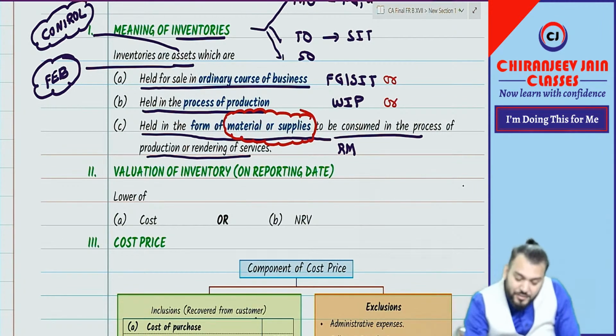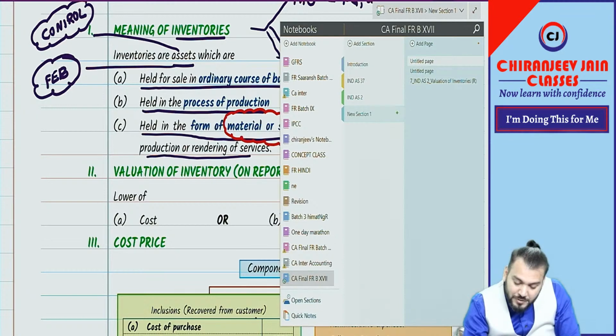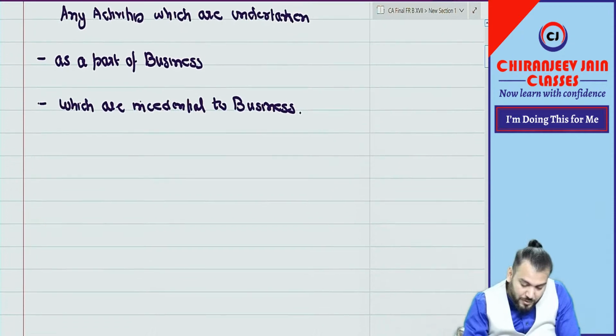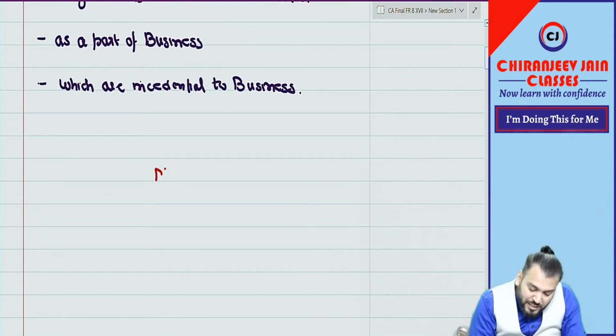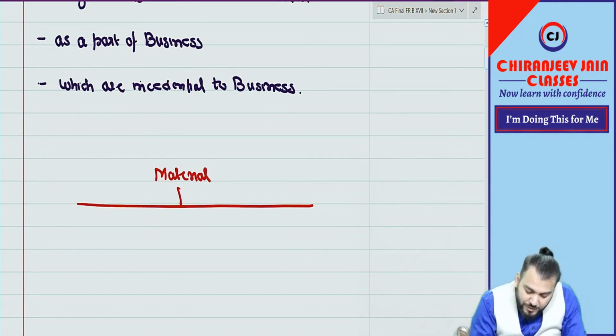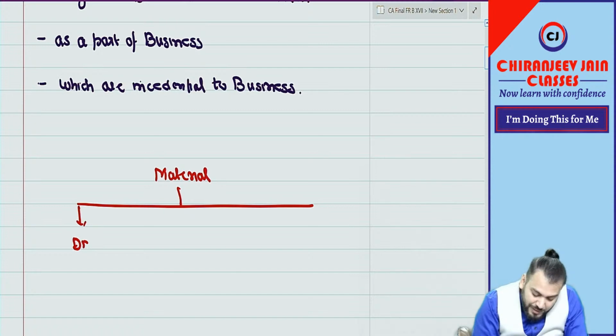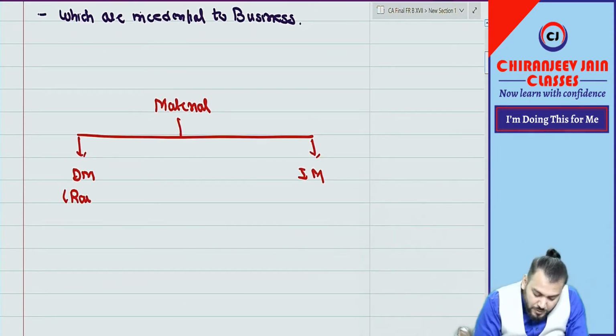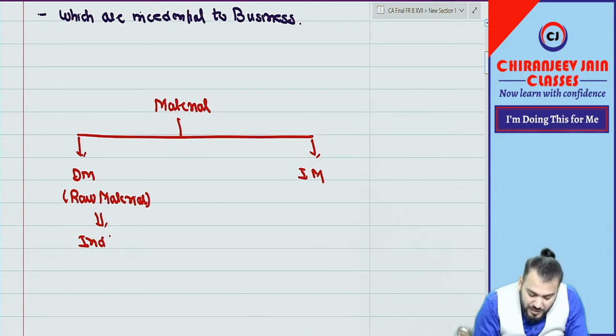But let me ask you one more question if you have understood this much. Can I ask? Now, if I am saying material, so there are two types of material that you know. One is direct material, one is indirect material. Whenever we say raw material, normally it means direct material. And for this there is no doubt Ind AS 2 will be applicable.